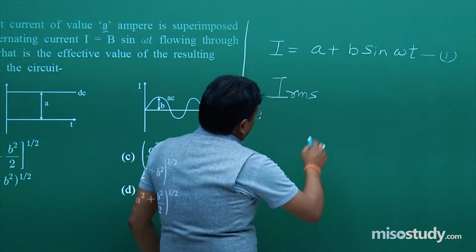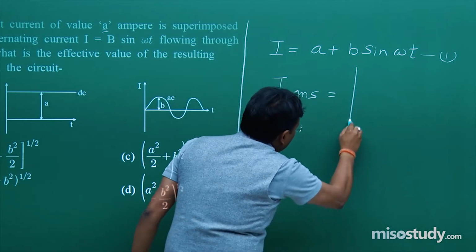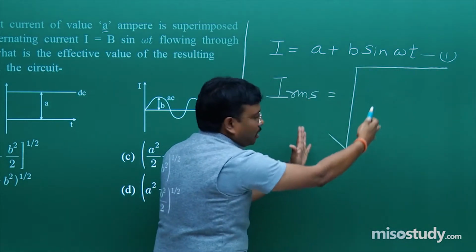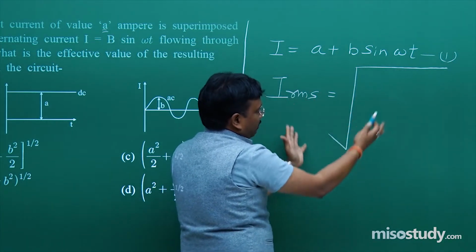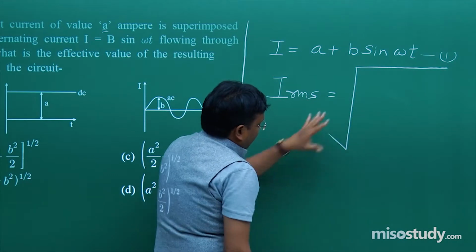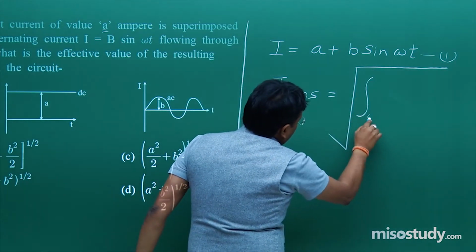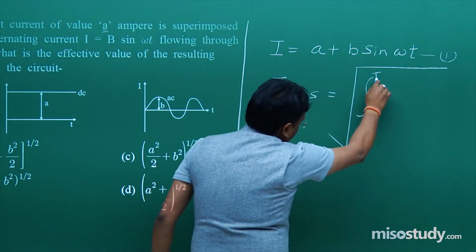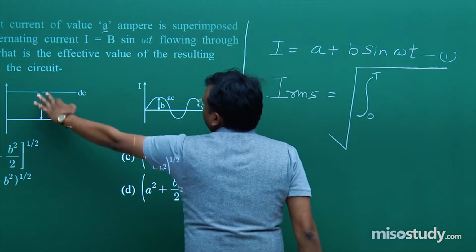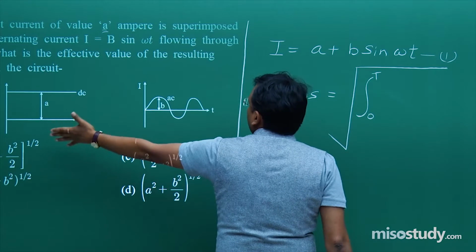Once I have to find this value, I create a big under root here, because I want to put the values in this fashion, 0 to T. Why 0 to T? Because this is the time period, so total time capital T.